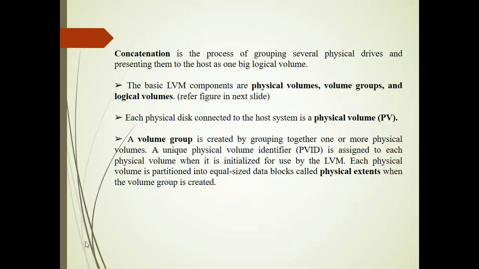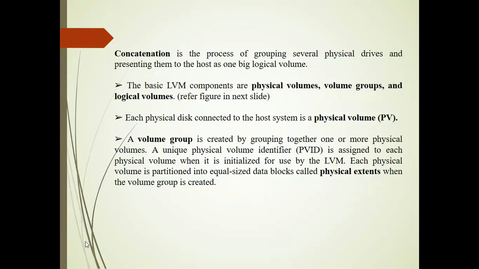Next, what is meant by a volume group? A volume group is created by grouping together one or more physical volumes. A unique physical volume identifier, which we call PVID, is assigned to each physical volume when it is initialized for use by the LVM.